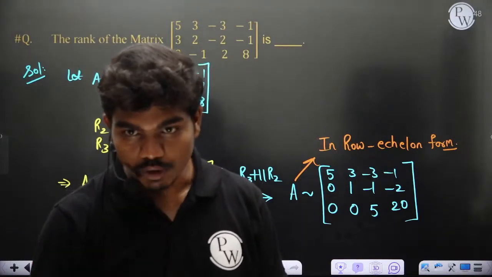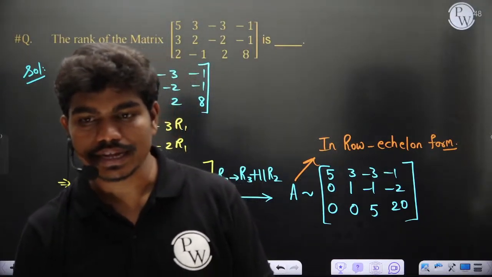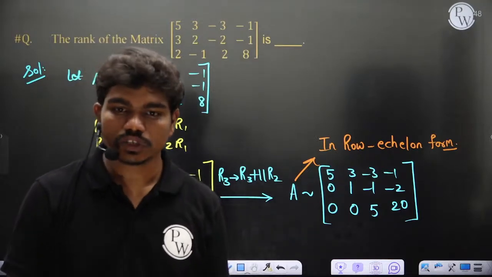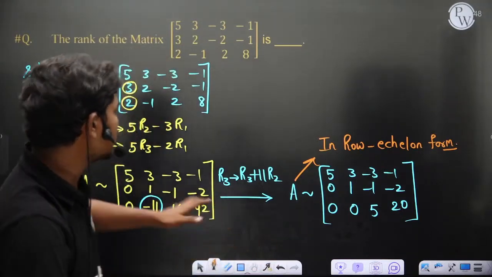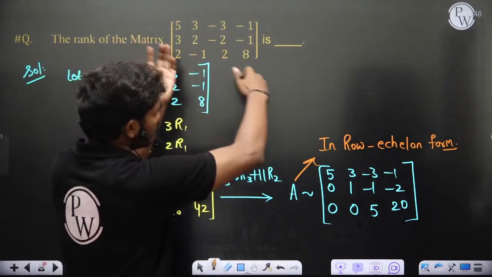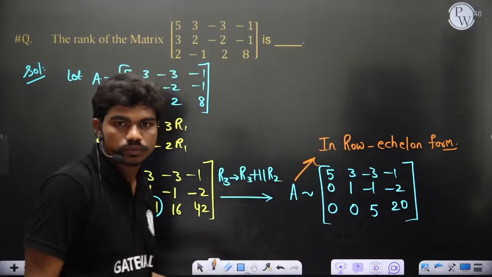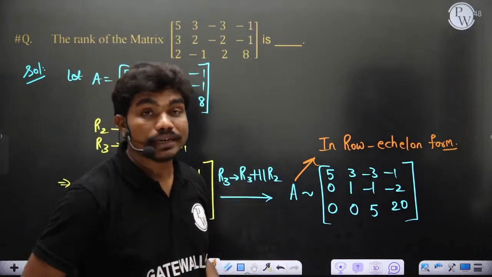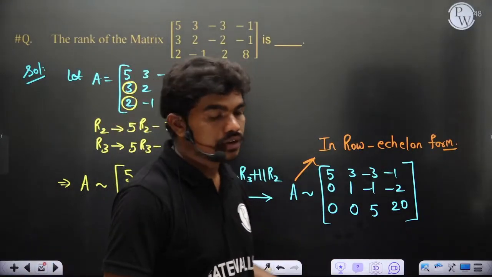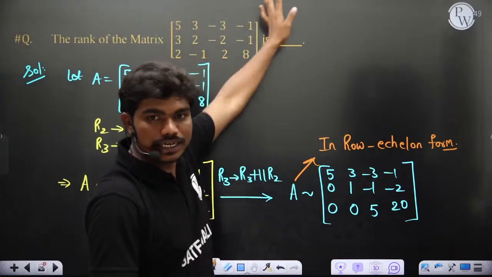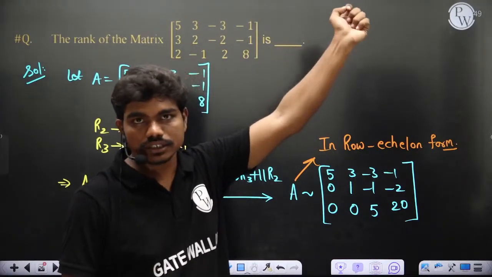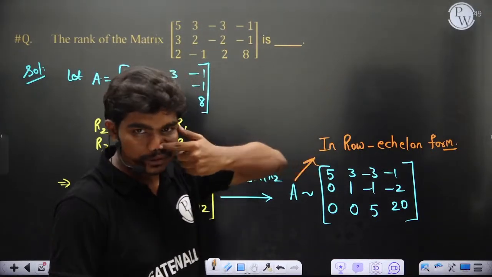Can we stop at this point and calculate the determinant manually, expanding along C1, and if it is non-zero? Yes, you can do it. For example, you can take a 3 by 3 and if you find it to be non-zero, you can do that. No issue. But that's probability based. What if first you get 0, then second you get 0, and only for the fourth determinant you find it's non-zero? Then it takes so much time. Clear?